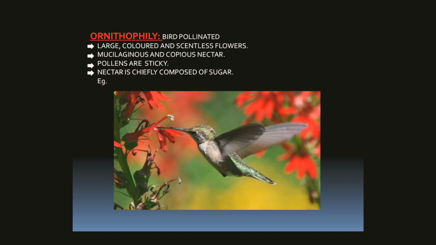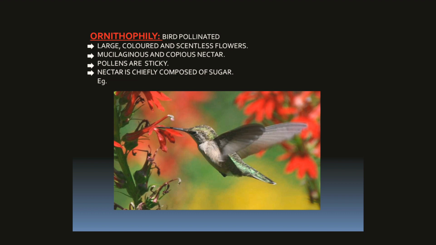Then there is pollination by means of birds. This is called ornithophily. In this case, the flowers are larger in size, brightly colored, mostly red or orange, and the flower is stout so that it can bear the weight of the bird which comes to get nectar or pollen grains.